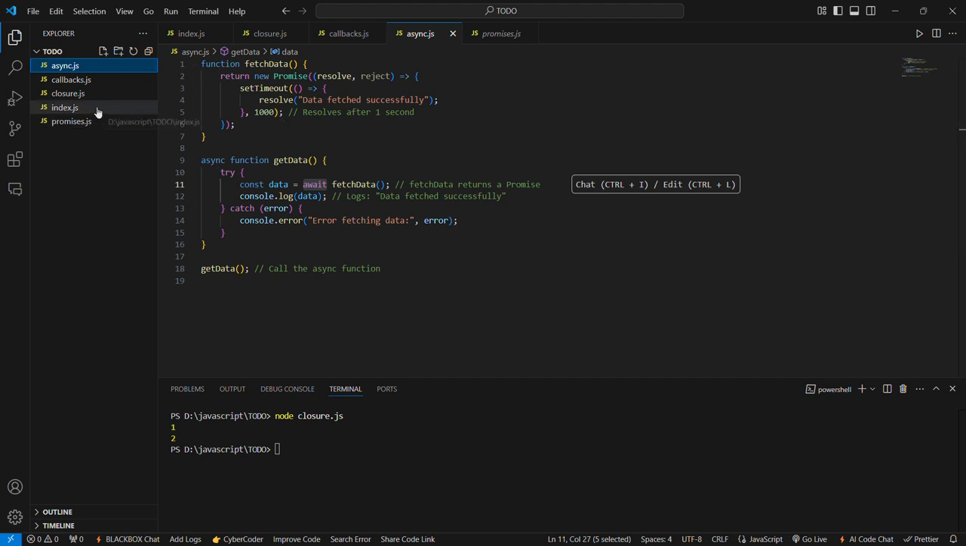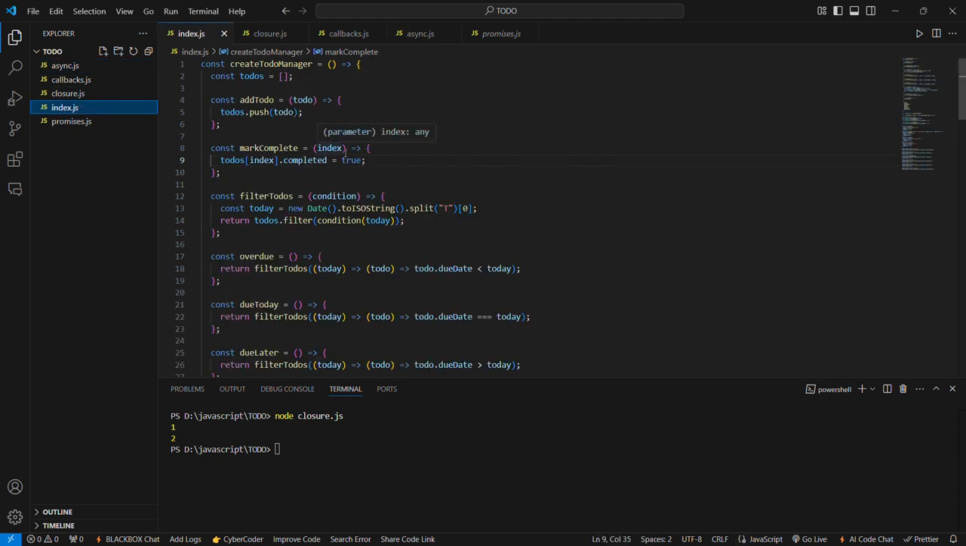Nextly, the last question is implement a to-do list using closure. How I implemented a to-do list using closure. The code is in the same. See, first I have initialized with the create to-do manager data. In that way, I have mentioned what to add, means which task to add, like add to do, and which tasks are completed as mark complete, overdue, which are not completed even after the deadline.